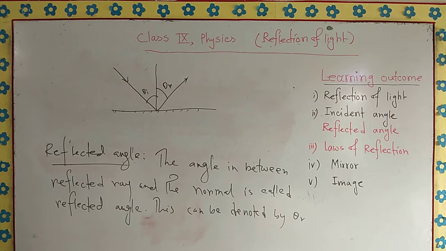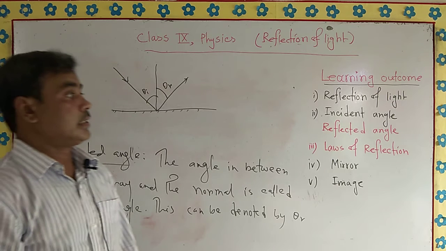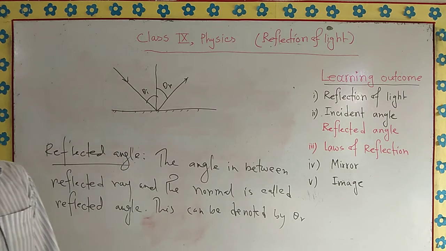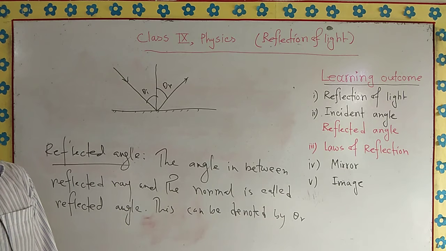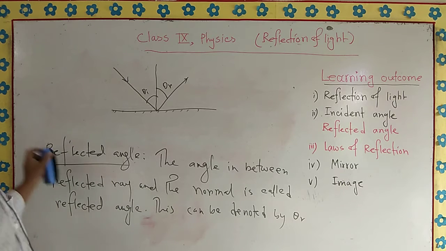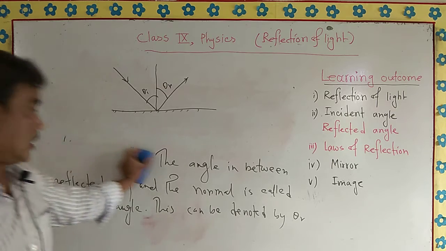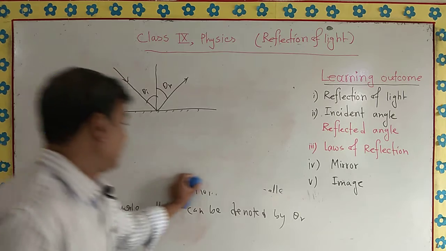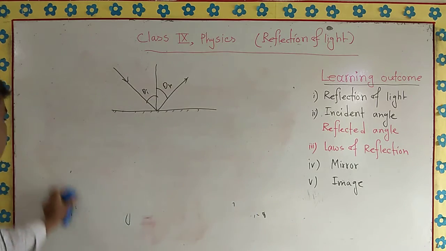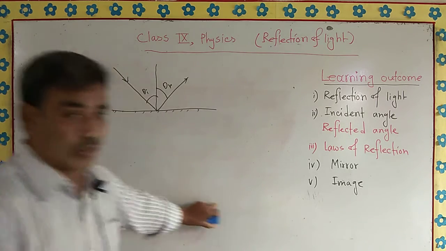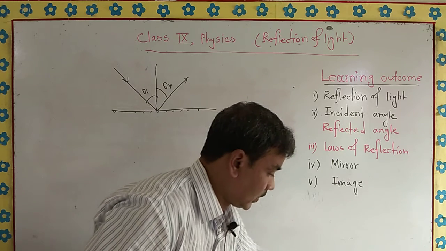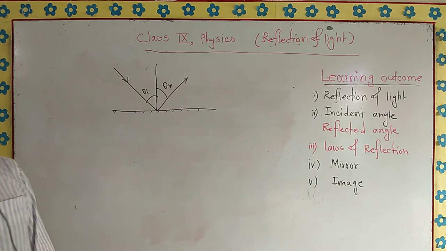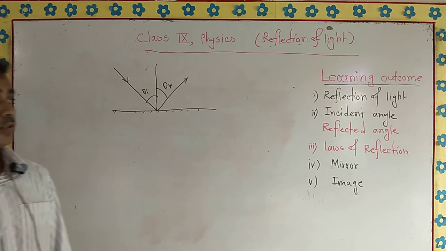So dear students, you can have a good clear idea about reflection of light, and in the same way incident angle, reflected angle, and incident ray also reflected ray. Now come to the next point, what are the laws of reflection? From the above discussions, we can state two laws of reflection.